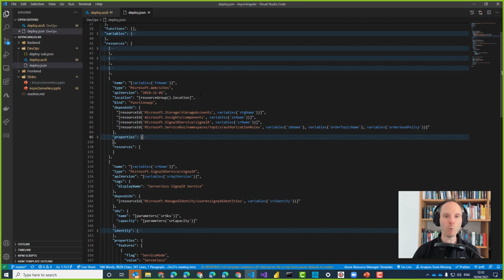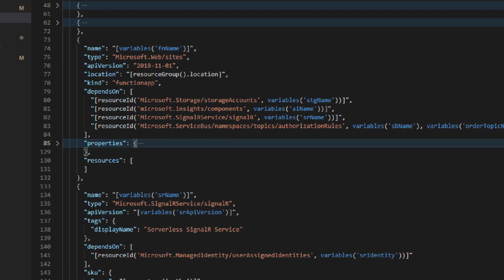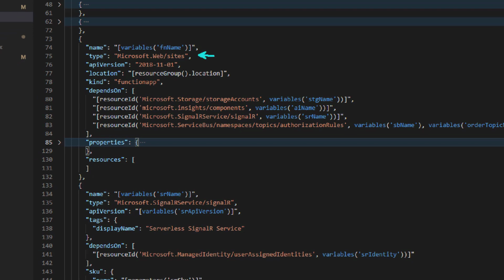And I would like to walk you through certain parts of this ARM template. If you're new to Azure, don't worry. You will understand the core principles from the context. So this is not just for Azure experts, absolutely not. I will walk you through the code, and it's not necessary in this talk that you understand every single line of code. That would not be possible. Too many technologies involved here. The first thing that I would like to draw your attention to is this one.